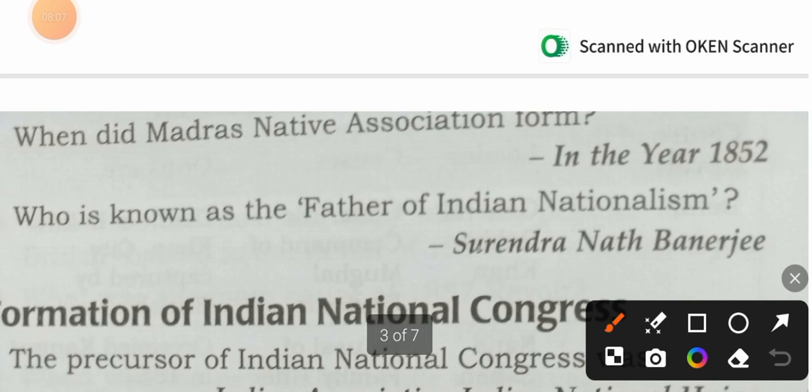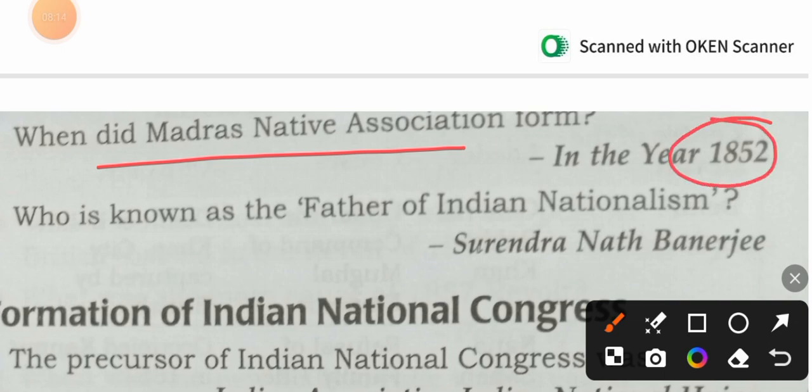When did Madras Native Association form? The Madras Native Association was formed in 1852. Who is known as the father of Indian nationalism? It has been repeated, Surendranath Banerjee.